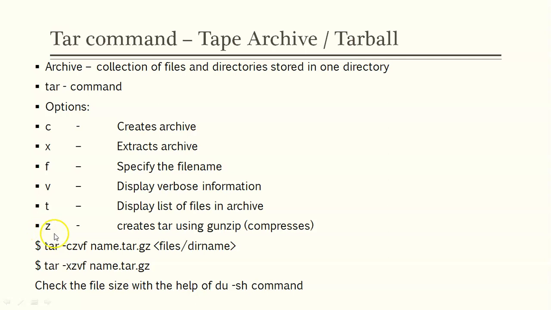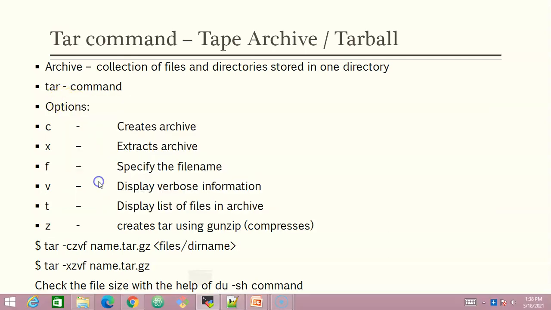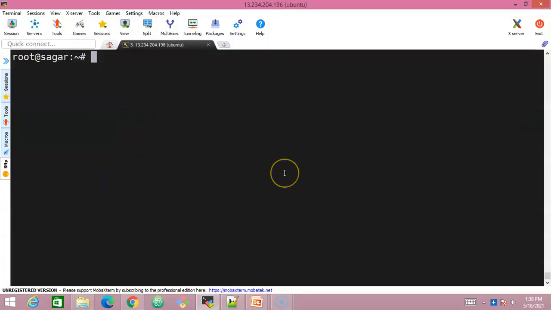Let's look at it practically and try to understand how the tar command is going to work. Let me open my Linux server. This is my Linux server, which I have already logged in to. Let's look at ls. I don't have any files available inside the root's home directory. You need to observe that I'm working as the root user because I would like to archive some files which have the ownership of root. Let us try to understand what files are available inside a directory called /etc.